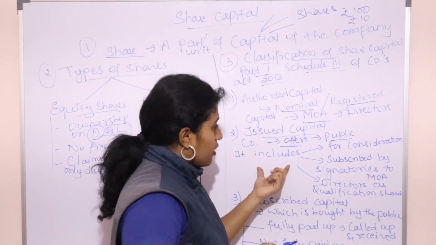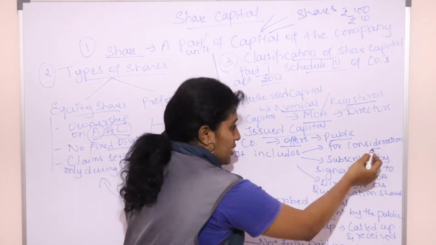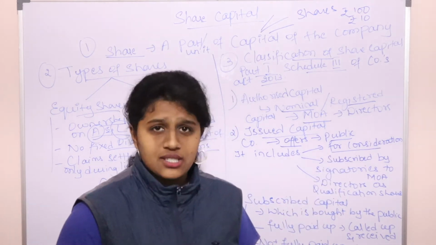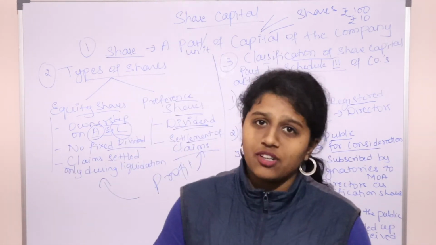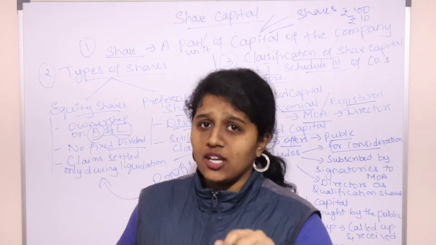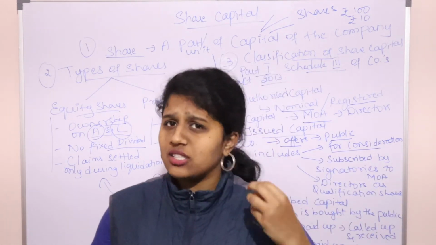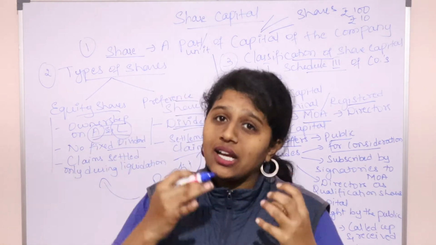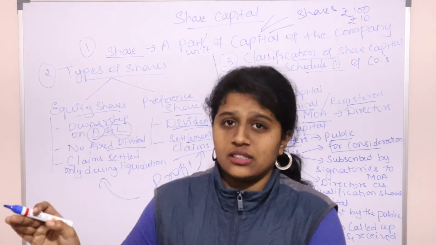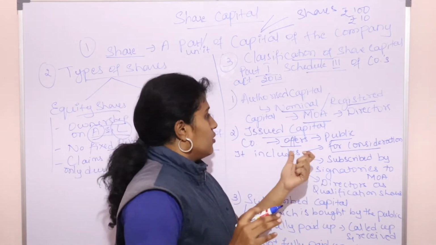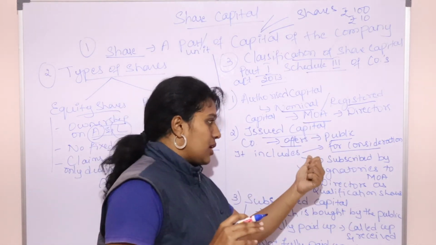So issued capital also includes shares issued for consideration other than cash. For example, you purchase an asset from someone. In return, instead of paying money, you pay through your company shares. If you offer the shares to the public, you will receive money. Instead, here you take an asset and pay them through your shares. So that is also included in the issued capital.